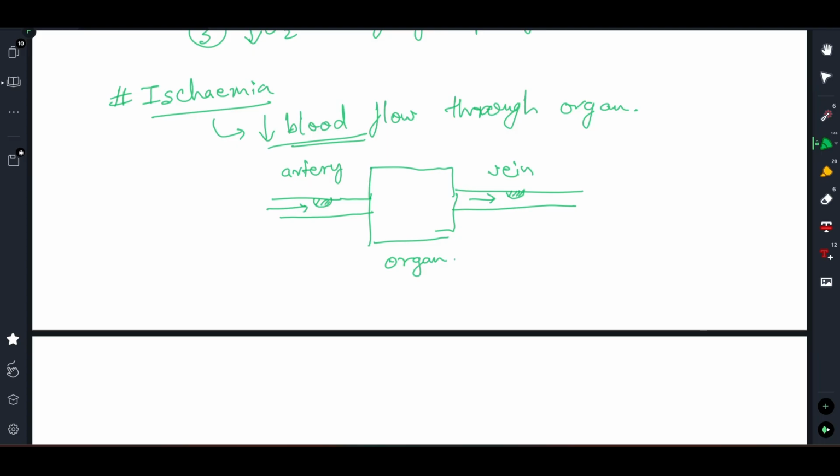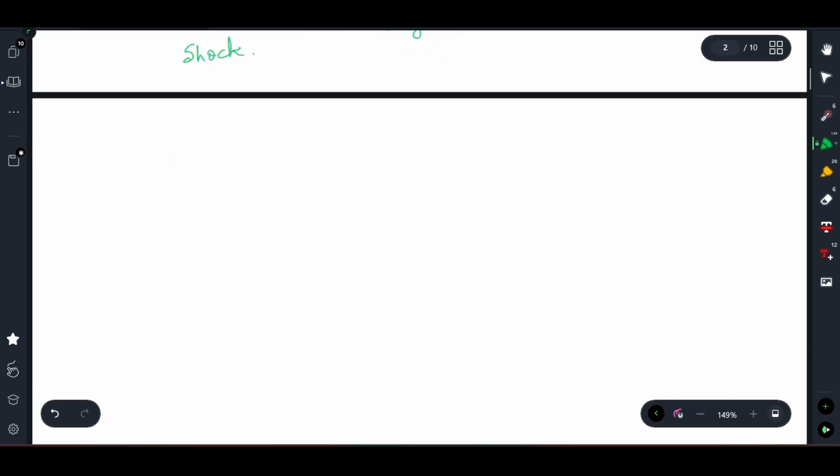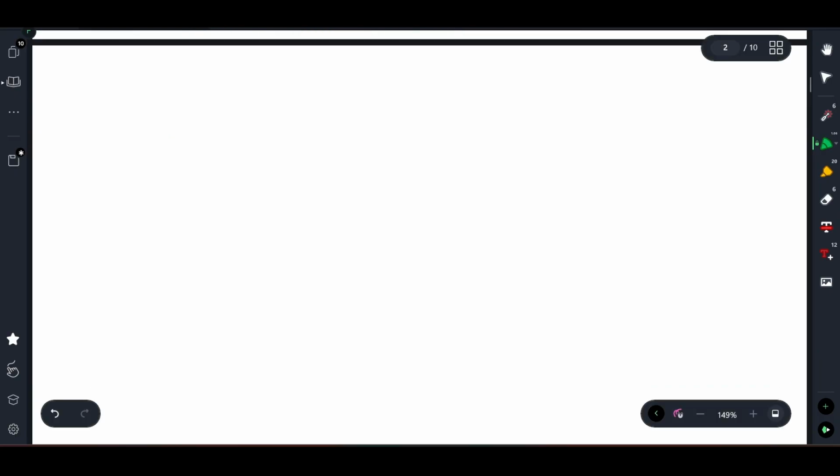There can be a third case causing ischemia, where you will see general reduced perfusion of blood throughout the entire body, due to which you will also see that there is reduced blood flow through the organ. You can see that, and that is shock, right? So these were the three ways ischemia can occur, and ischemia is the major cause, the main cause of hypoxia, right? Now coming to the second cause of hypoxia, that is hypoxemia, right?